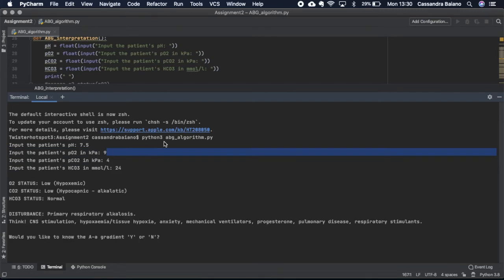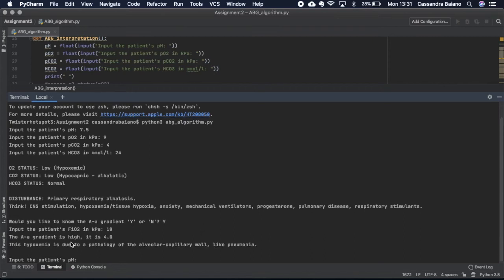It tells us that the patient is hypoxemic, they've got primary respiratory alkalosis, and gives us some reasons why that might be. For this particular patient, he's got pulmonary disease, so that makes sense. We also might want to know the alveolar-arterial gradient. This tells us what the cause of the hypoxemia might be. So he's got a high gradient, and his hypoxemia might be due to an alveolar capillary wall issue like pneumonia, which makes sense for this patient.